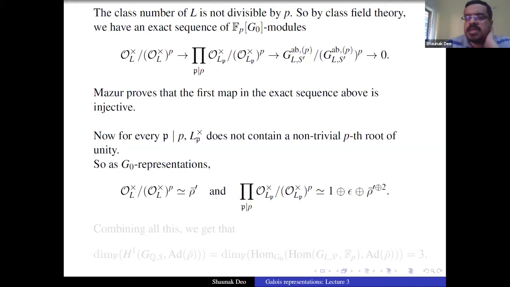This just comes from Dirichlet's unit theorem, by the way. And this product group gives us the representation 1 direct sum epsilon direct sum rho bar prime power 2.